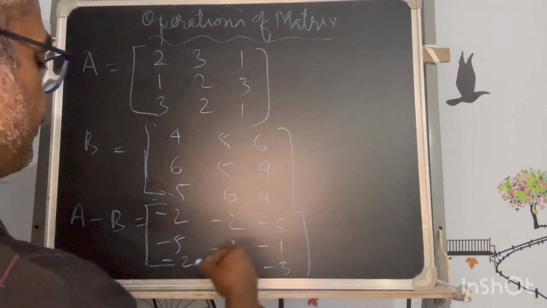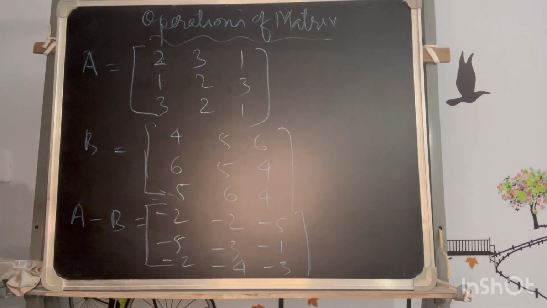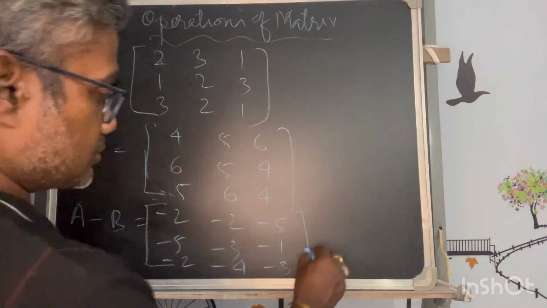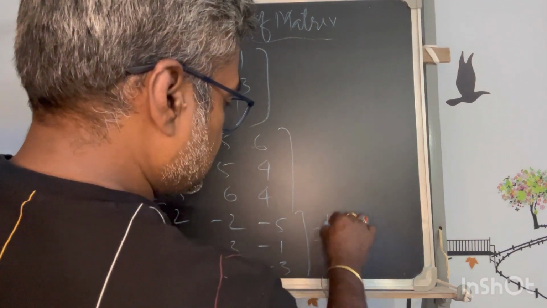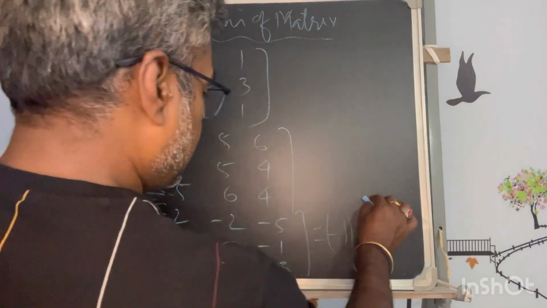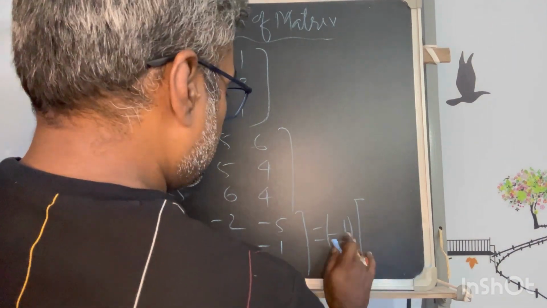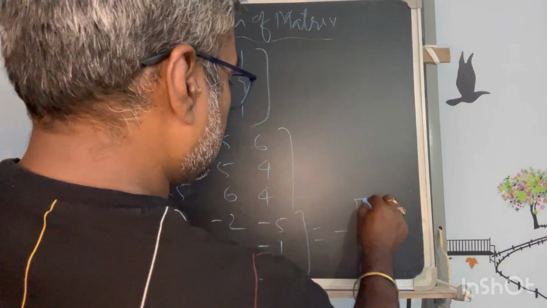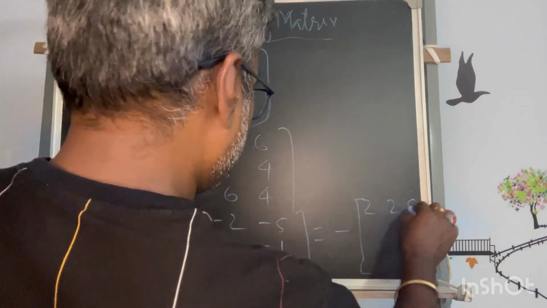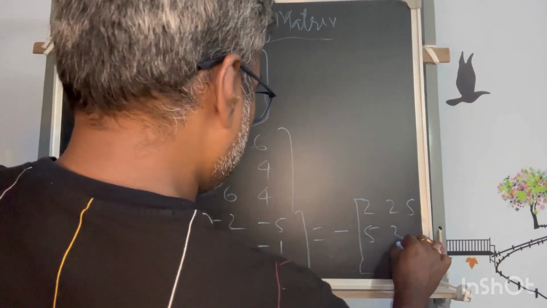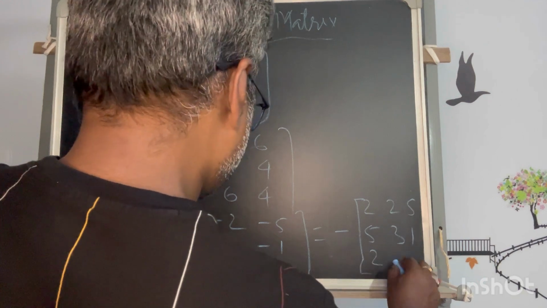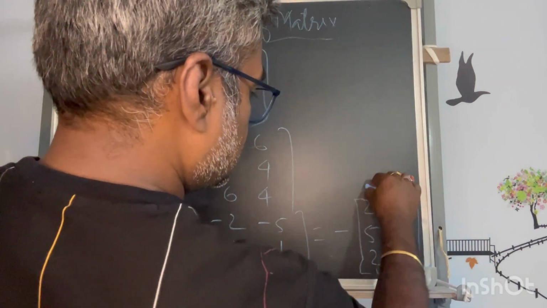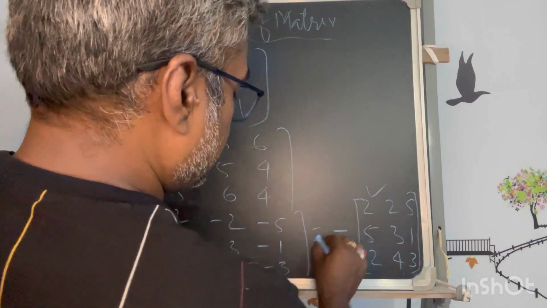Now see, if this is the case, although I got a result, all are multiples of -1, so I can take it out, because that is a scalar for this matrix, and I can convert this matrix. The -1 means only the minus sign will come, and the remaining terms will become positive, and the matrix will turn into the negative of a matrix. So this is the negative of the matrix.